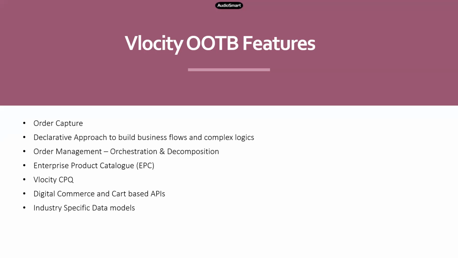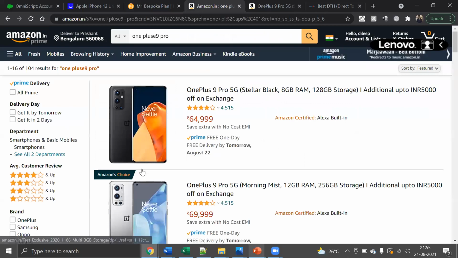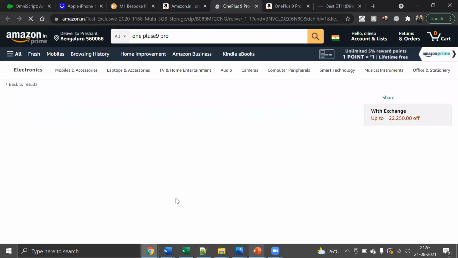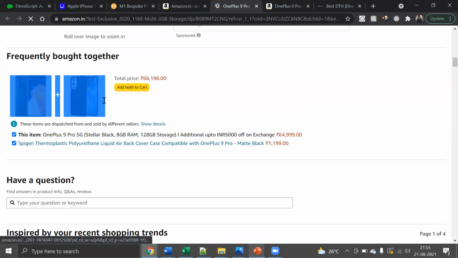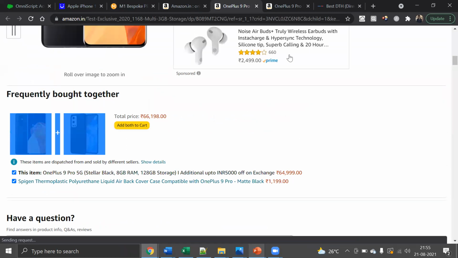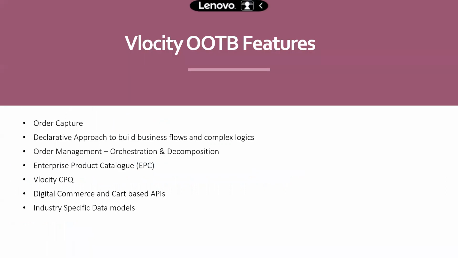Okay, so we still create those bundles in Velocity CPQ? Yes. This is like on Amazon, when you see a particular OnePlus phone. This is nothing but a bundle created in the backend, and the pricing also has to fit in that bundle, so you can handle all those things. It's CPQ itself, but unlike the actual CPQ, which has too many functionalities, Velocity has customized it so that only the required ones are part of Velocity CPQ.